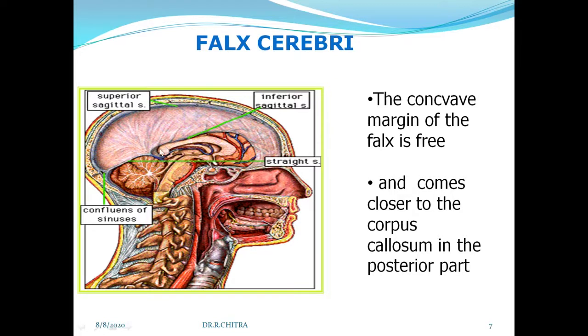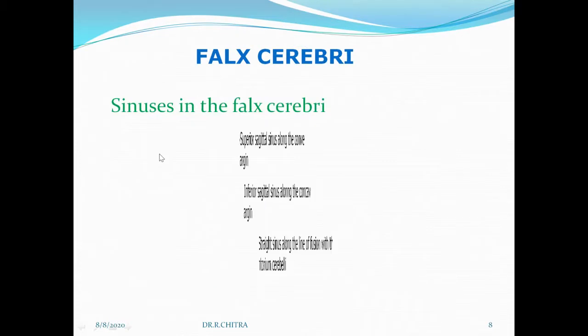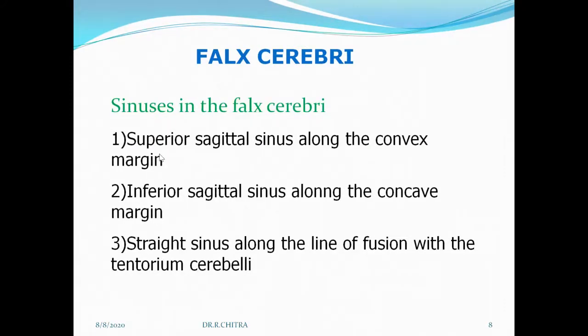It comes in contact with the corpus callosum in the posterior part. So if you are asked about dural folds, you have to write the presenting ends, margins, then you have to write what are the sinuses related to the dural fold. For this falx cerebri, the related sinuses are the superior sagittal sinus along the upper margin, the inferior sagittal sinus along the inferior margin, and at the junction of falx and tentorium, the straight sinus. So these are the sinuses in the falx cerebri.